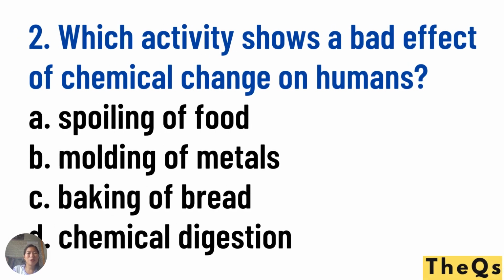Number two, which activity shows a bad effect of chemical change on humans? A, spoiling of food. B, molding of metals. C, baking of bread. D, chemical digestion. Write your answer correctly. Only the letter.